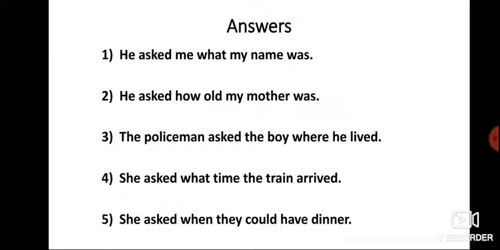The policeman said to the boy, where do you live? The policeman asked the boy where he lived. You can also write it like, the policeman inquired the boy where he lived. What time does the train arrive? She asked. She asked what time the train arrived. Fifth one, when can we have dinner? She asked. She asked when they could have dinner. Can is changed into could.